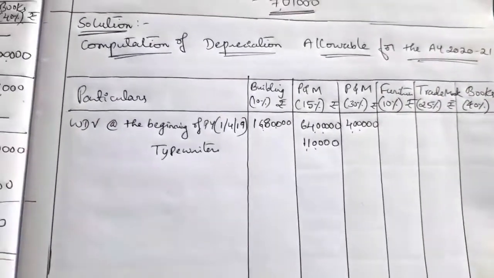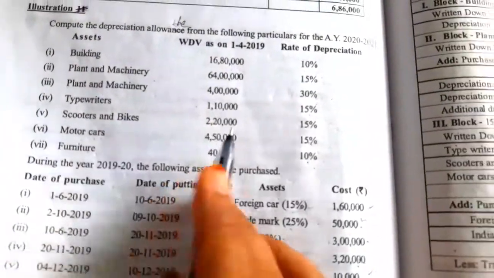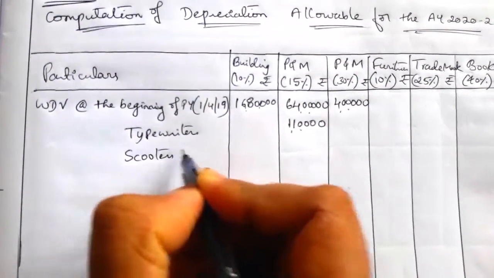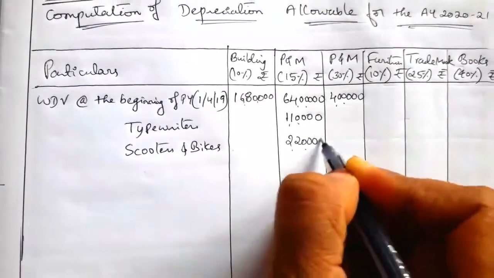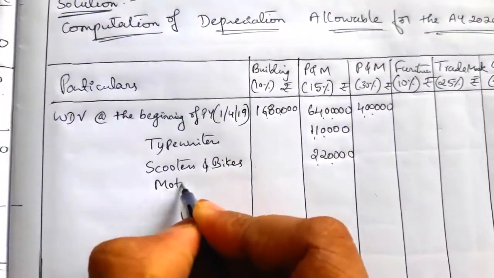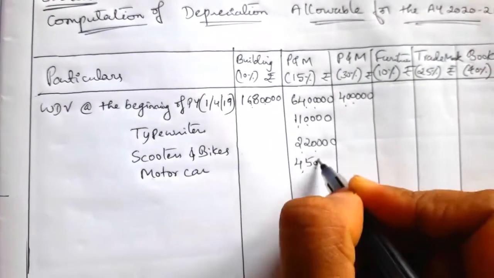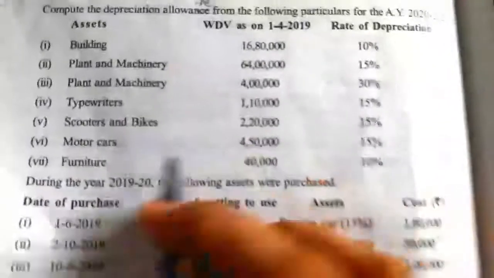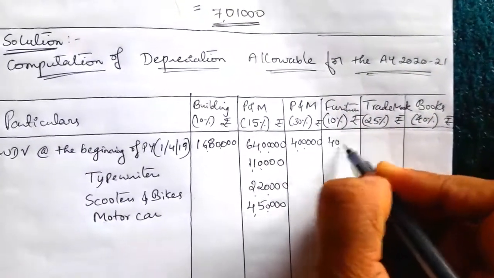Written down value 1,10,000. Next one more is scooters and bikes, 2,20,000. Then motor car 4,50,000. Motor cars all come under 15% rated plant and machinery, 4,50,000. So plant and machinery 30% over. Next, furniture written down value 40,000.